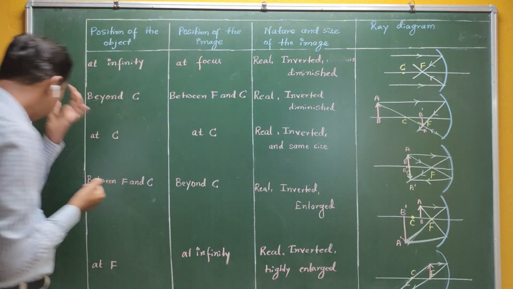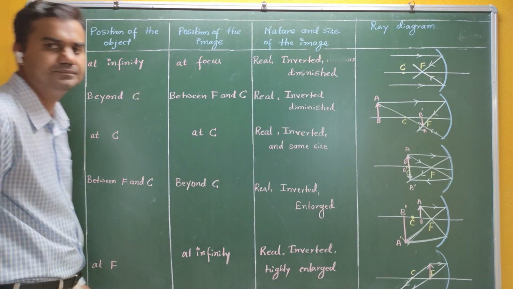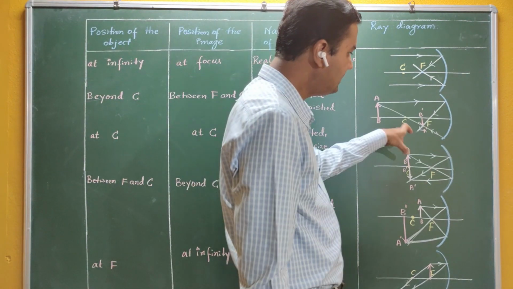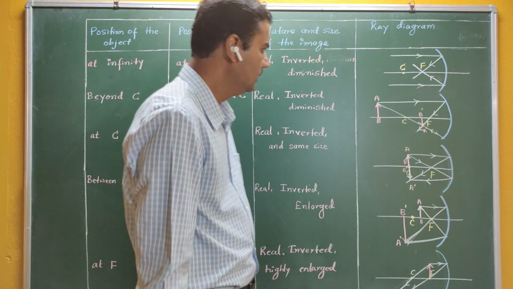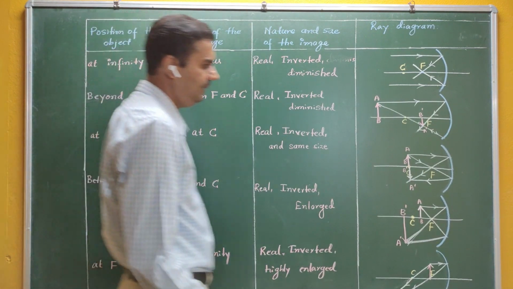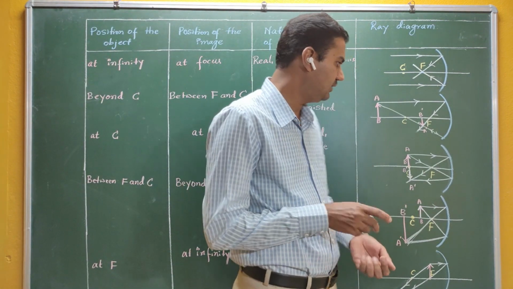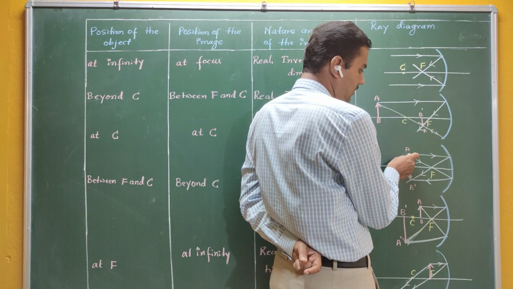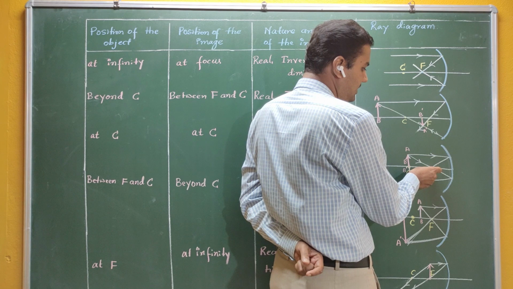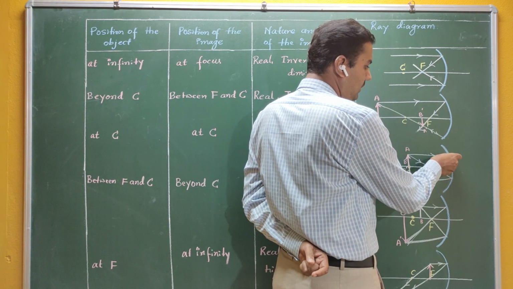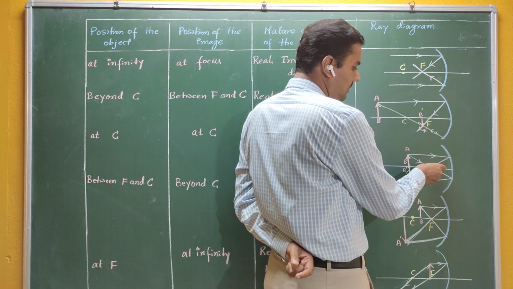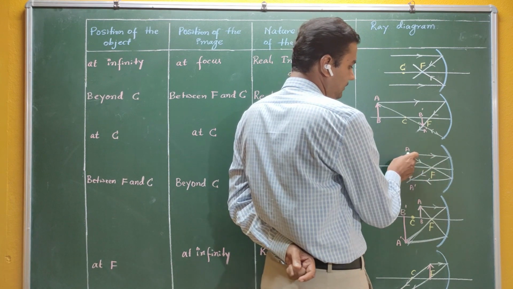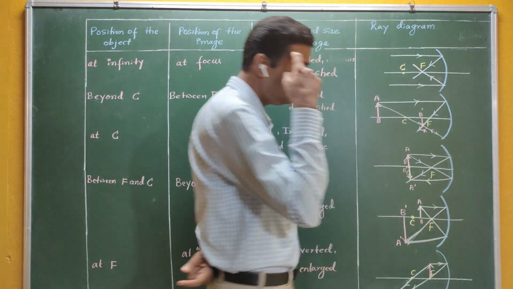Okay, let me go to the third case here, at C, when your object is at the center of curvature. Now what happens here? At C, again, let me draw the ray diagram. Two rays from the head. The first ray starts from the head. It is parallel to the principal axis. It falls on the concave mirror. After reflection, it passes through the principal focus. So this is your first ray.